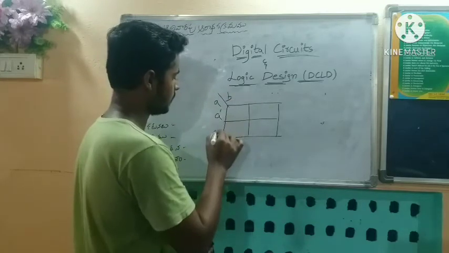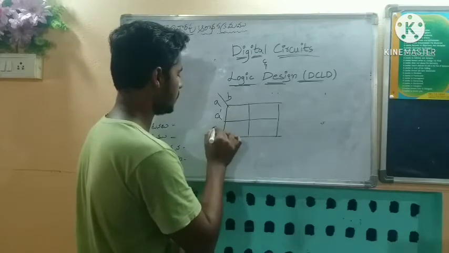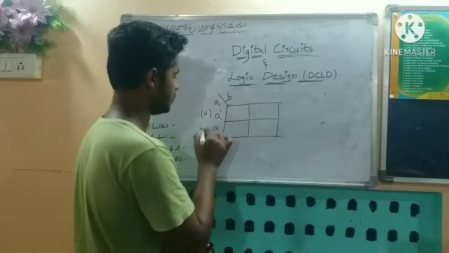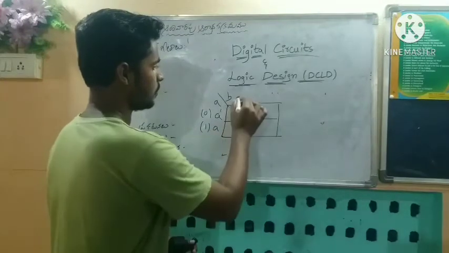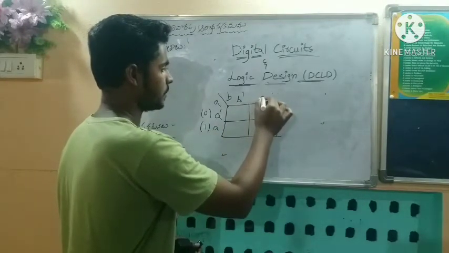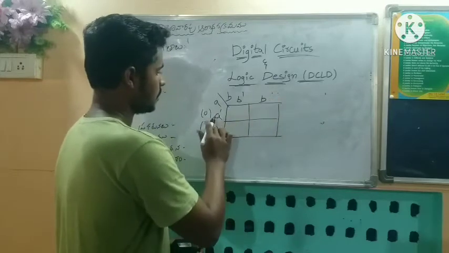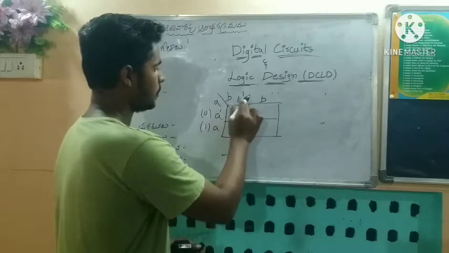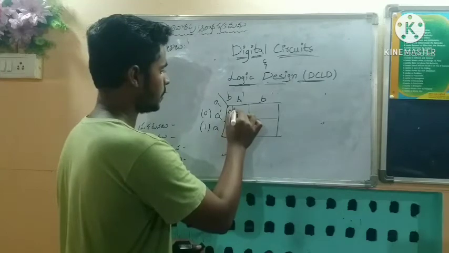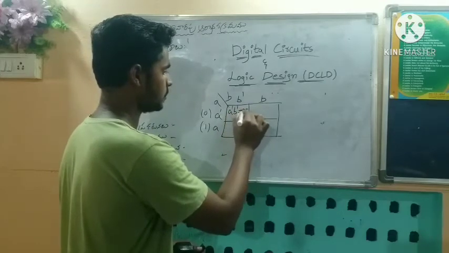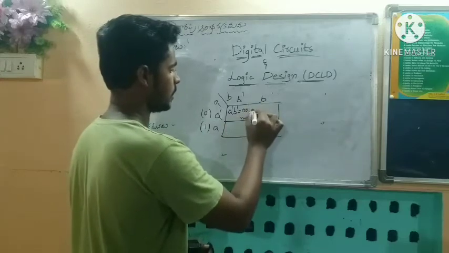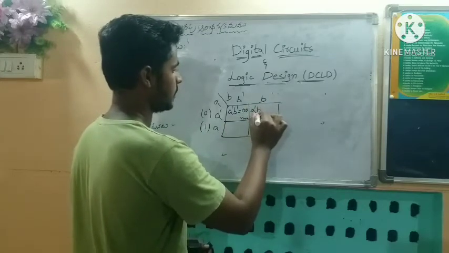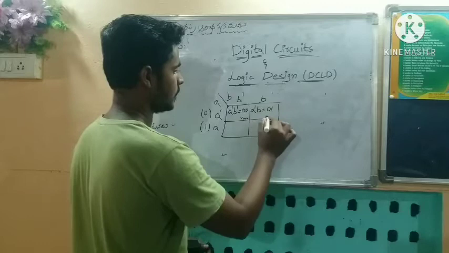A complement means 0 and A means 1, then B complement and B. A complement B complement is 0 0, that is M0. A complement B is 0 1, that is M1.